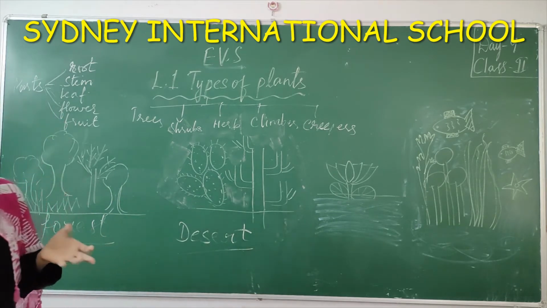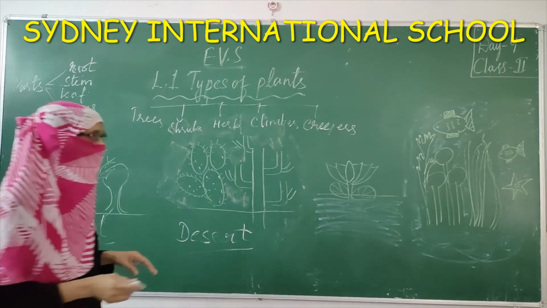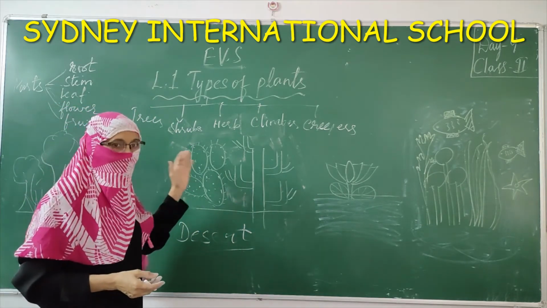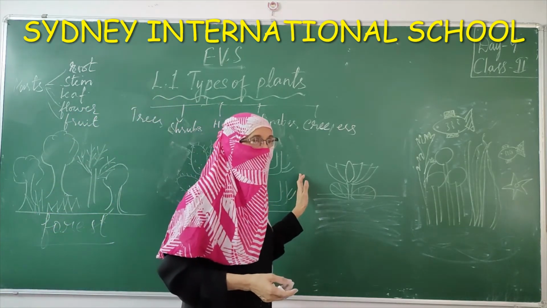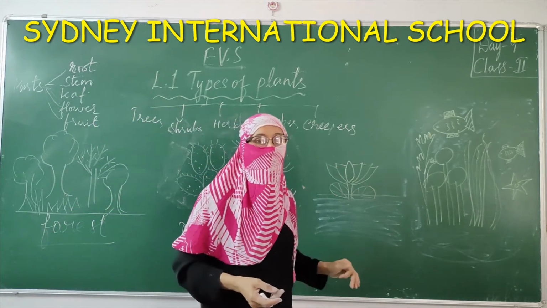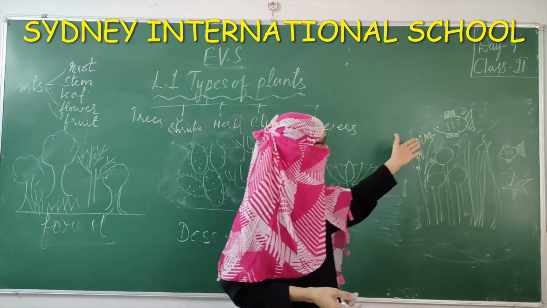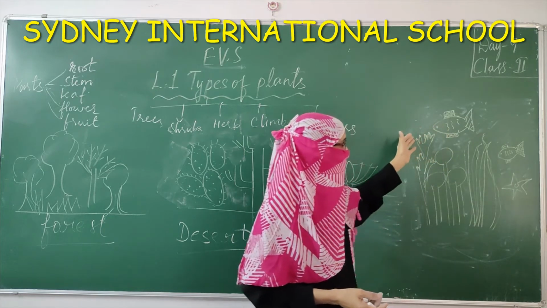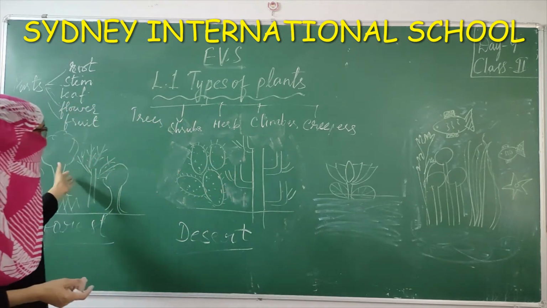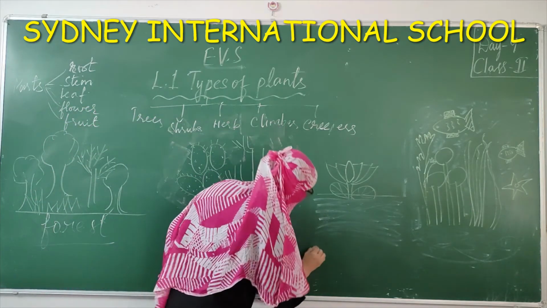And have you seen some plants growing in the water? What is that plant which you see growing in the water? Yeah, it is a lotus. Some plants grow in the forest, some grow in the desert, in different places. Some plants grow in the water, like you can take the example of a lotus. And some plants grow inside the rivers and oceans, along with the fishes. We can see different kinds of fishes in the oceans and seas. So plants are seen in many places. We can see plants grown in many places, in the forest, in the desert, in water.